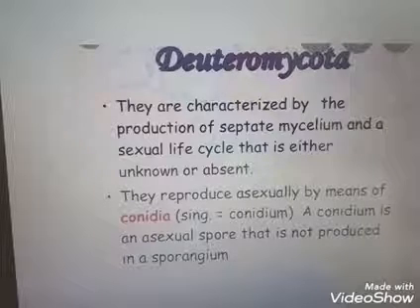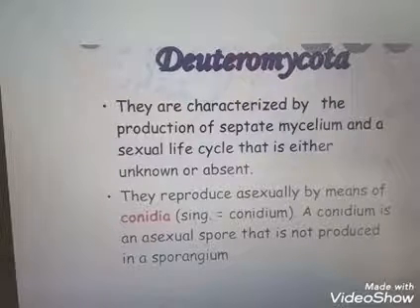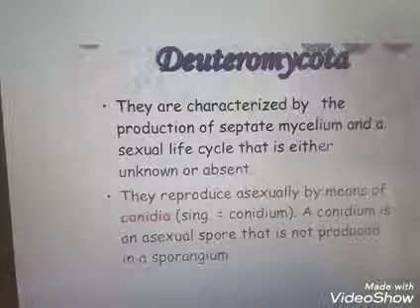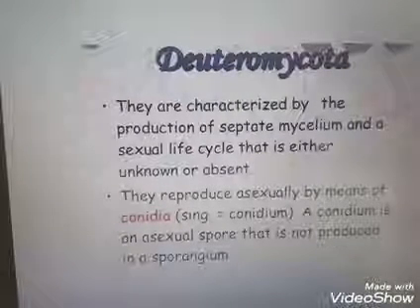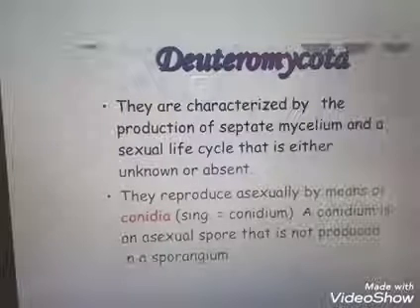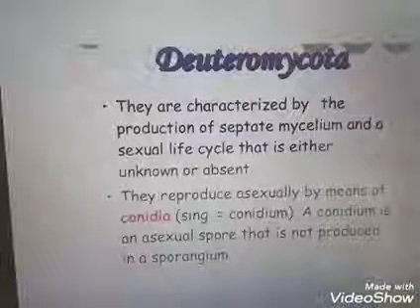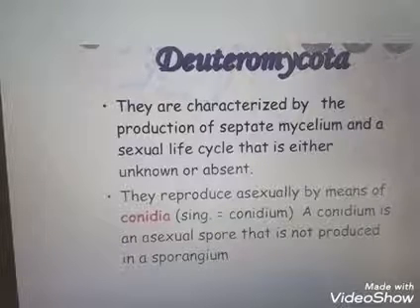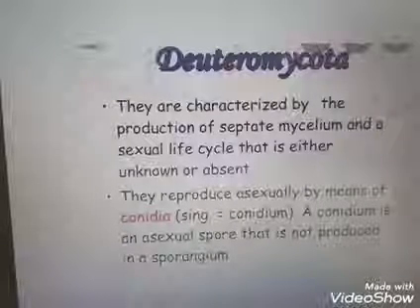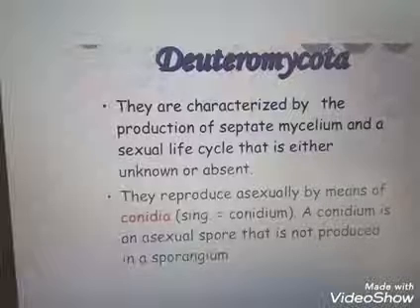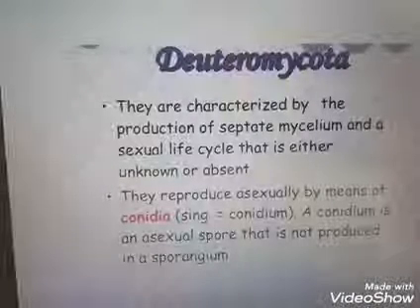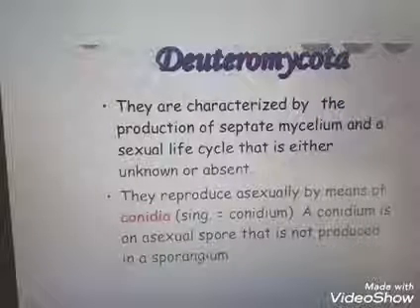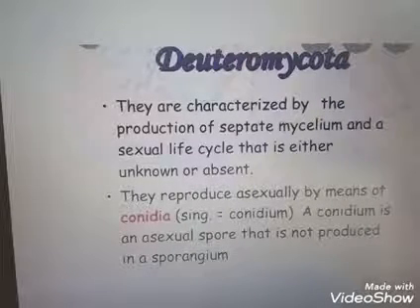The major important example of this deuteromycete group is Trichoderma. Trichoderma is used as a biocontrol agent against other fungi. Then the next example is Alternaria. Alternaria causes early blight disease in potato and tomato.